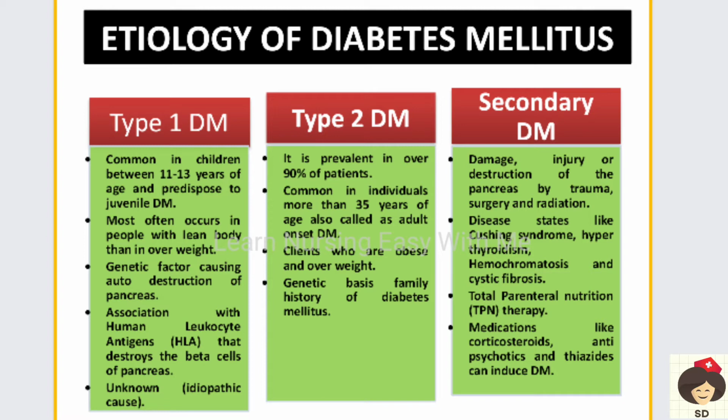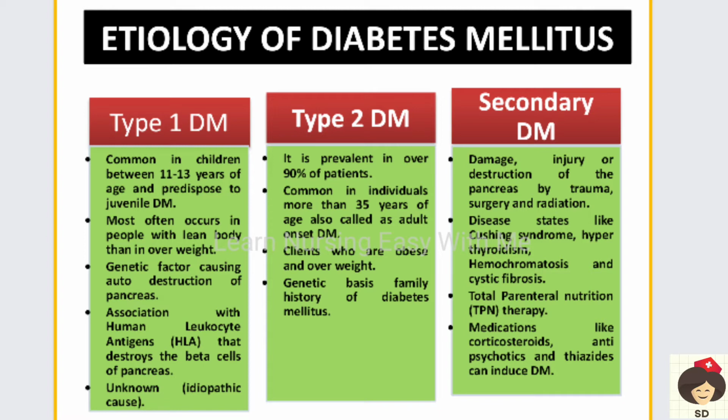Okay, and next is secondary diabetes mellitus. Gestational diabetes mellitus comes under obstetrics, so it is not dealt with in our topic. So the next one is secondary diabetes mellitus. This can occur because of any destruction of the pancreas due to trauma causing injury to the pancreas, or any surgery where the pancreas is removed or injured, or due to any radiation. In case of cancer, they give radiation therapy where the pancreas is destroyed. In all these conditions there is decreased production of insulin.